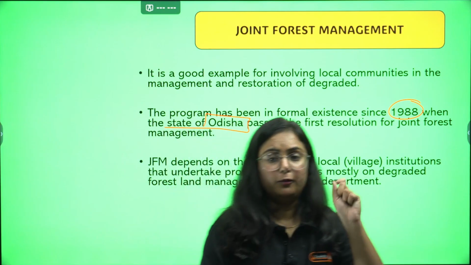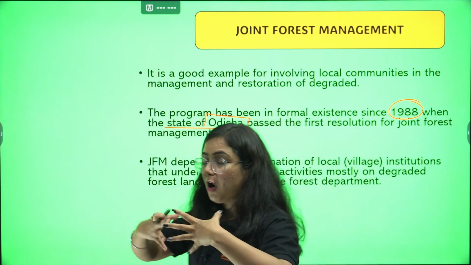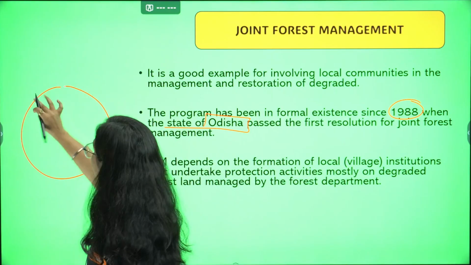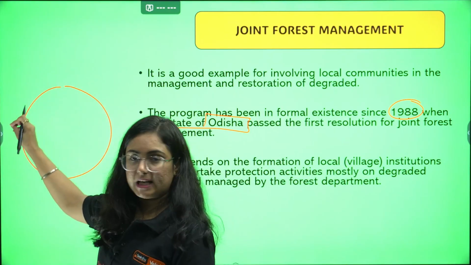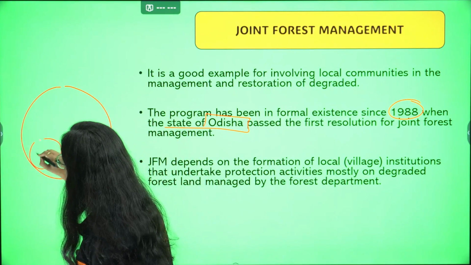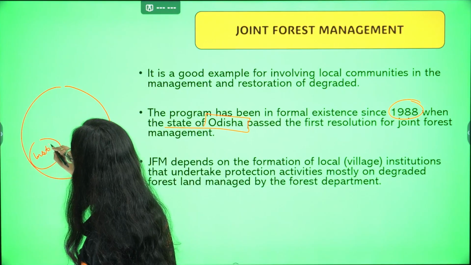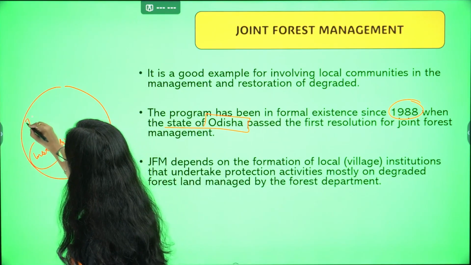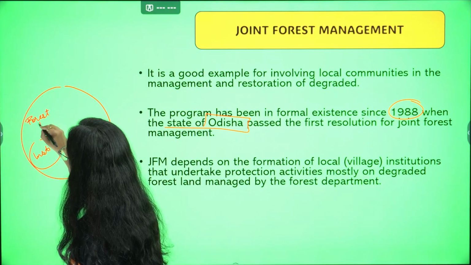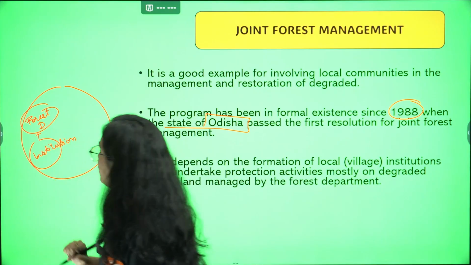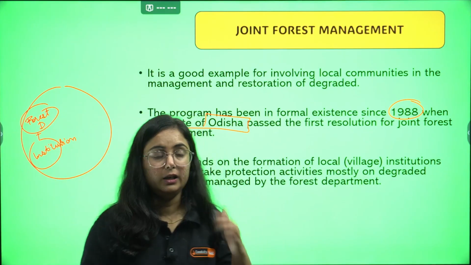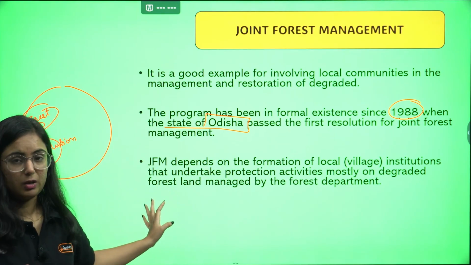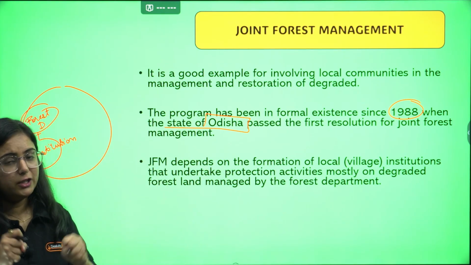In this joint forest management, they will form a local institution. Like, this is a forest, okay, many people are living in this forest area. They will form an institution that will be referred to as a local institution. In this local institution, the forest department and the communities will come together, work together and restore the forest that is being degraded, and manage the whole land together.